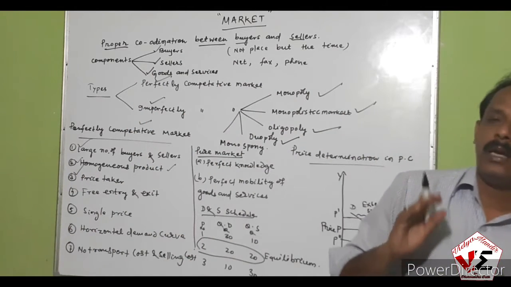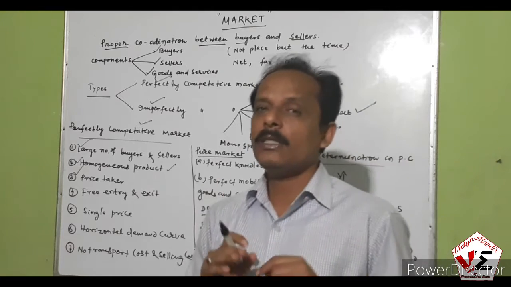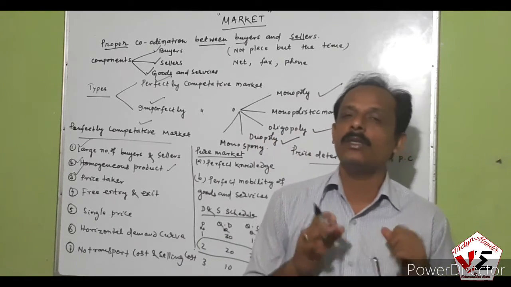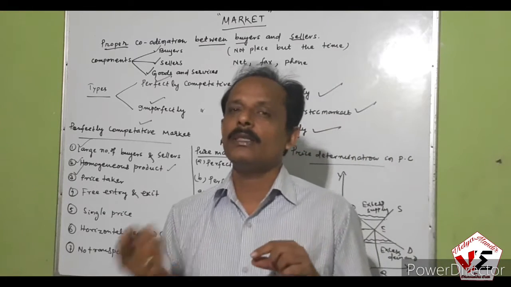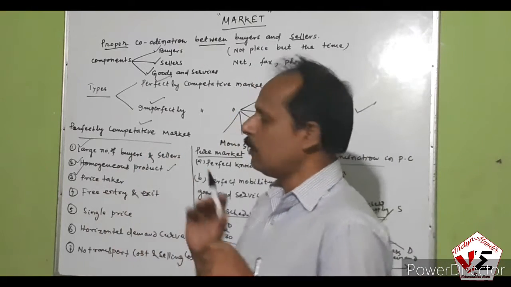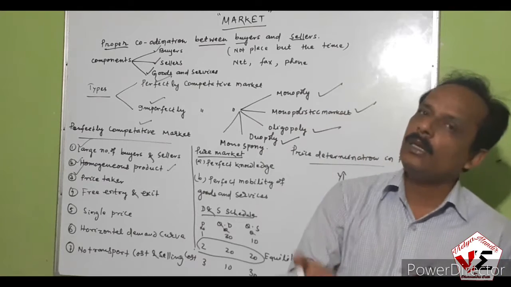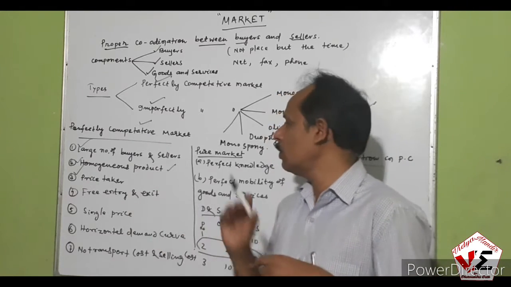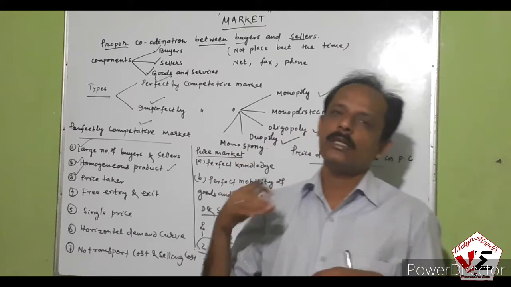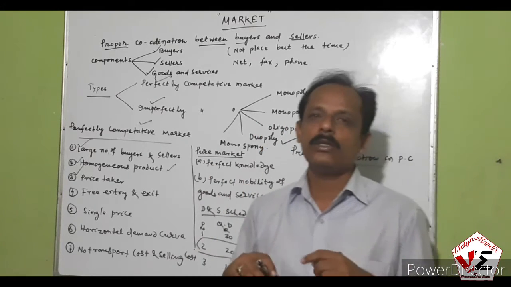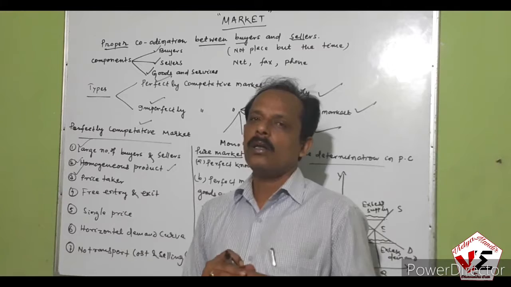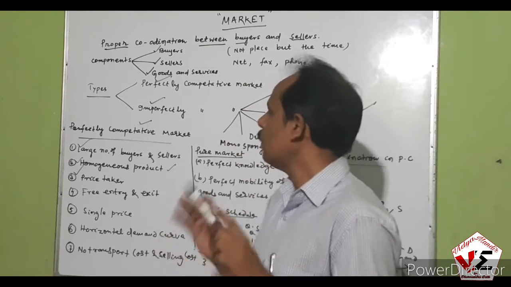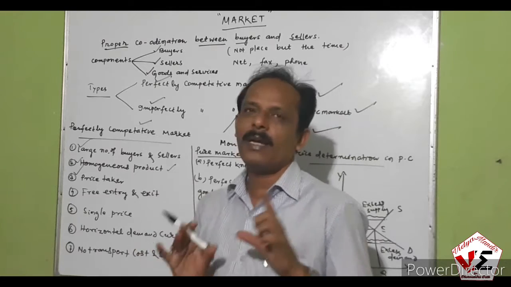Accordingly, if a seller wants to fix the price of the commodity, suppose the prevailing price in the market is 10 rupees and he wants to increase it to 12 rupees, since identical products are available in the market, if he charges 12 rupees, nobody will come forward to purchase. If he reduces the price, then he cannot recover all the expenses of that farm. So the farm is a price taker rather than a price maker.